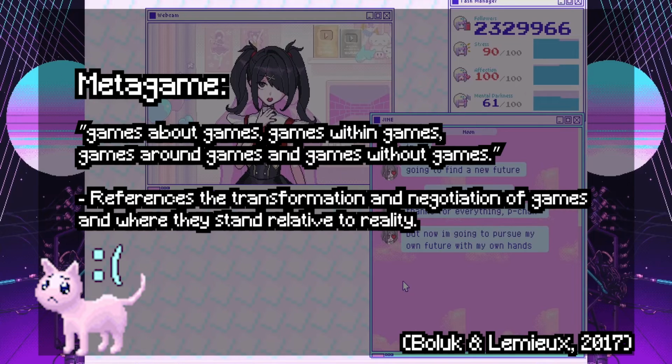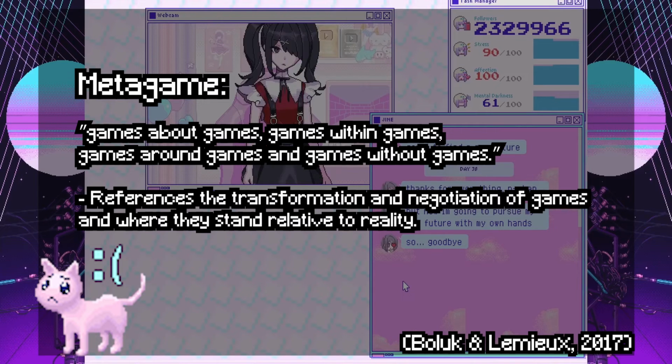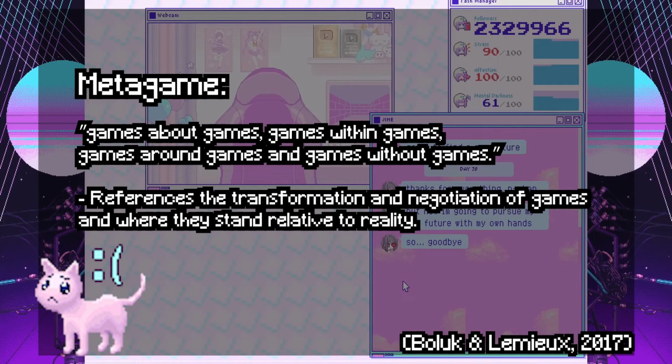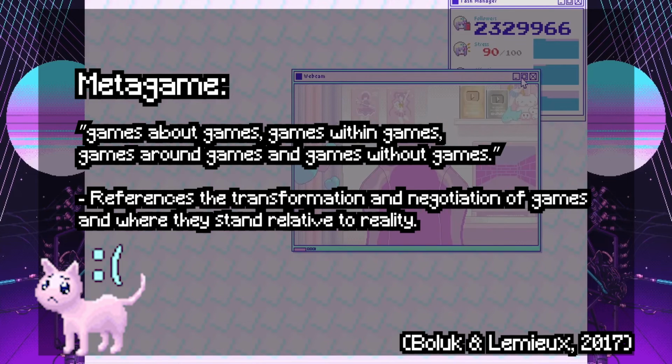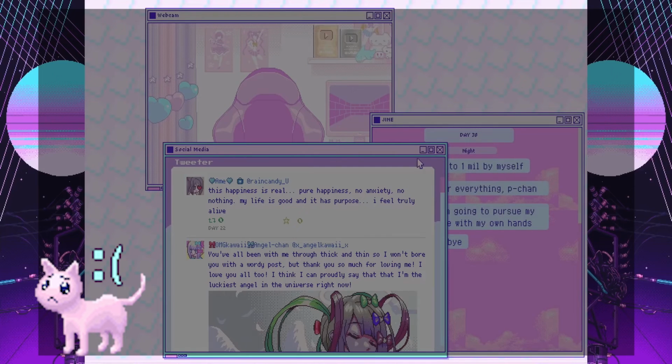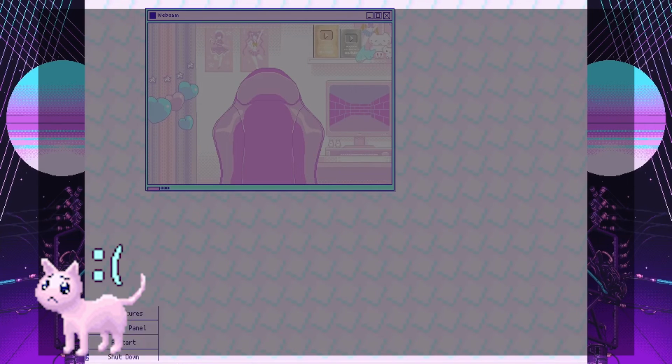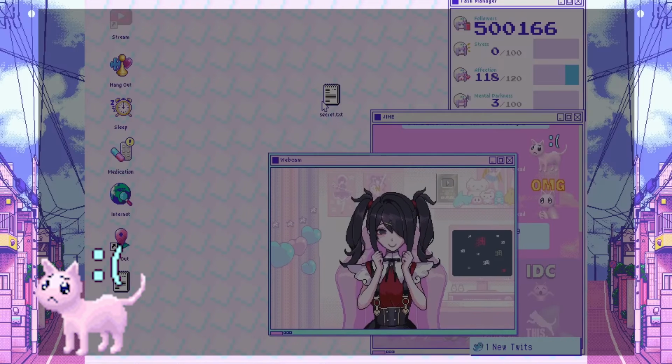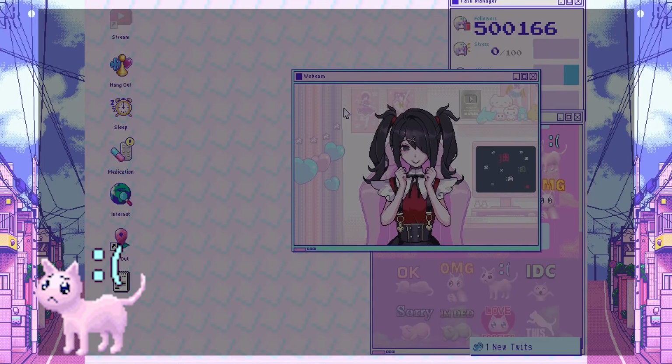As such, the meta aspect of this game allows the game to comment on what it has come to represent, as the player is eventually left with an empty screen and no game to play. This denotes the game's message on how the system it simulates is ultimately not necessary, and that happiness is better found elsewhere. The fourth wall break here is particularly effective in conveying this message on the harms of the internet, because it finally helps us identify what P-chan is, and highlights the significance of P-chan eventually being abandoned in its entirety. To wrap up, there are some critiques I have on how this message is conveyed.